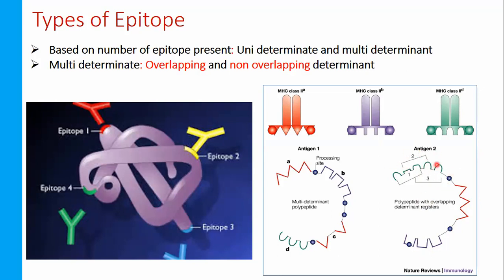But here what happened, that means if there are two epitopes present adjacent to each other and they are both sharing some common features, that means epitope 1 has some features and some features of epitope 1 are also present in epitope 3. That means epitope 1 and 3 are sharing some common features. That's what happened. So by the fusing of these two epitopes another epitope may generate, and that is known as overlapping. Okay, am I clear?